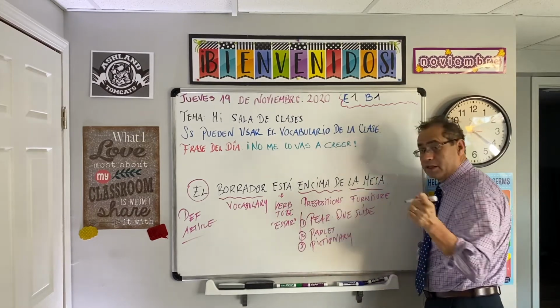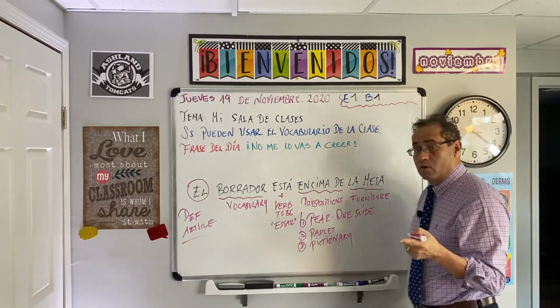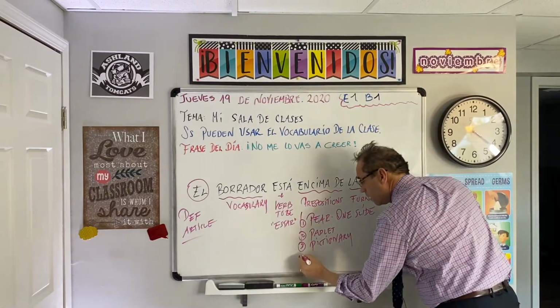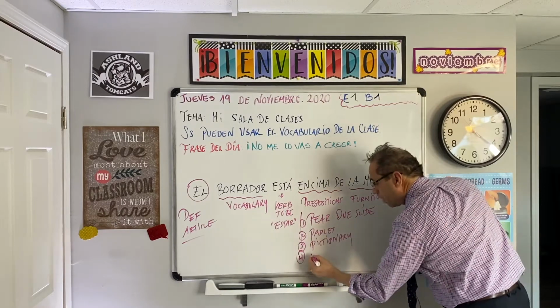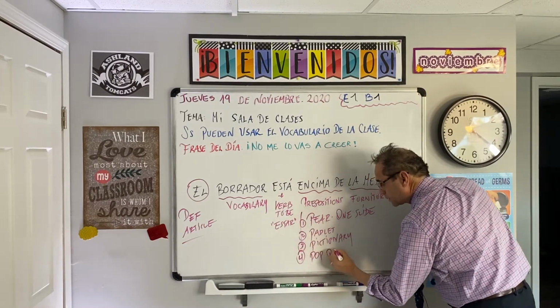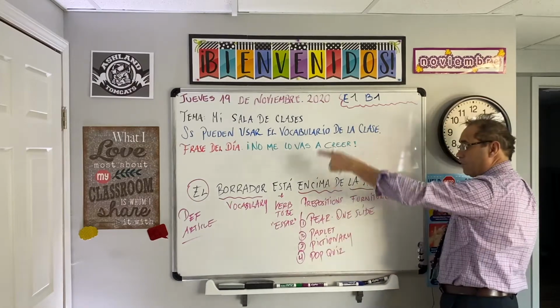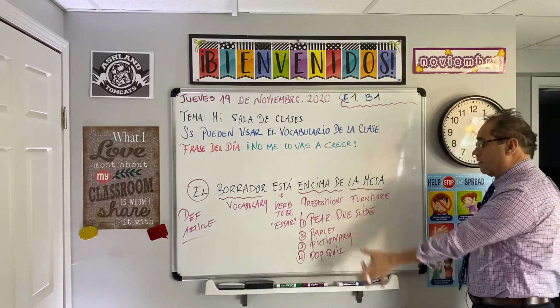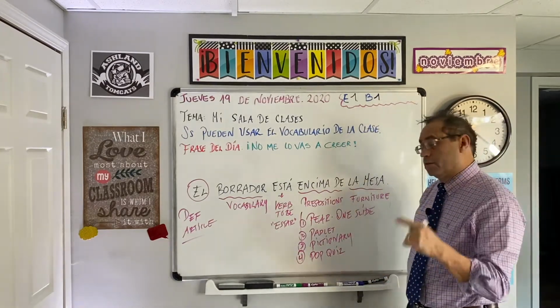You're working in pairs, in groups of 3 people, 4 people, max 5 people, no more than that. And number 4, you're going to be taking a pop quiz about the vocabulary related to school setting, okay? So these are the 4 activities that we're going to be doing today in Spanish.